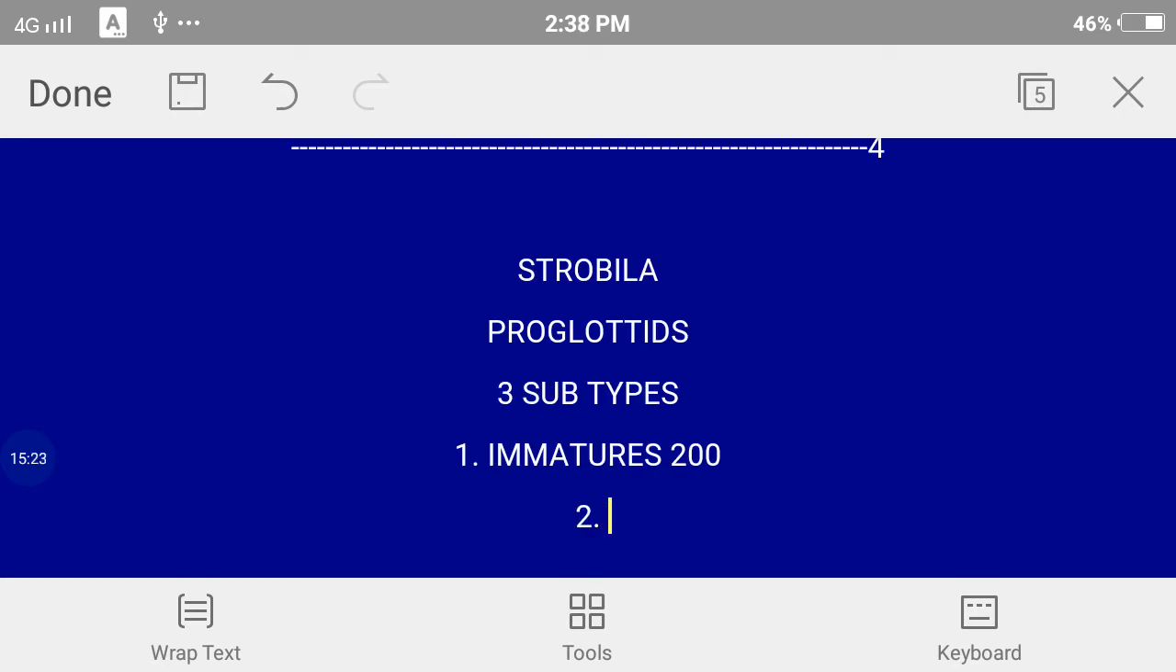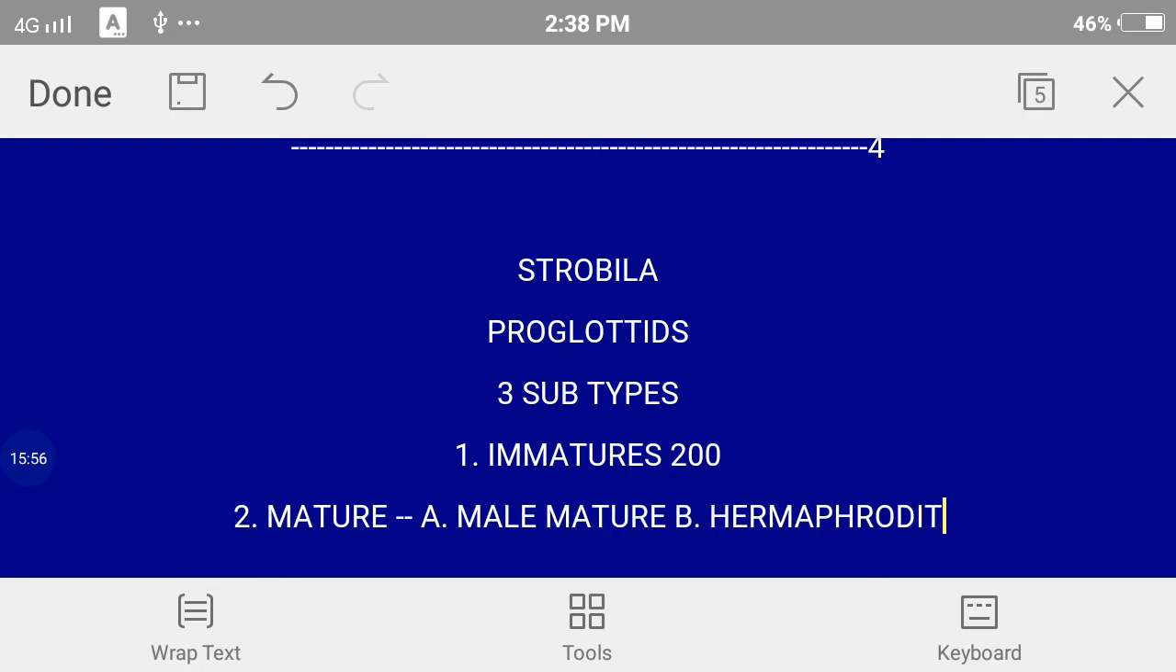The second subtype is the mature proglottids. So these mature proglottids are again divided into two types. Number one, male mature, and the second type is hermaphrodite mature.